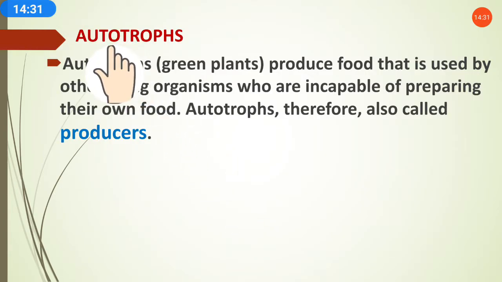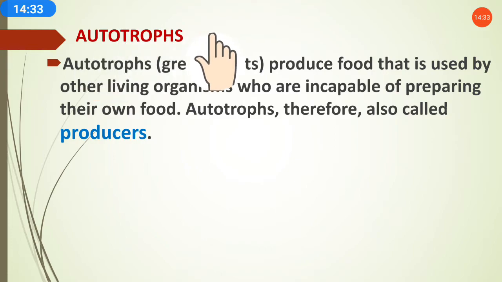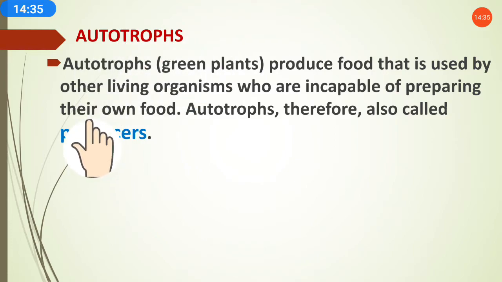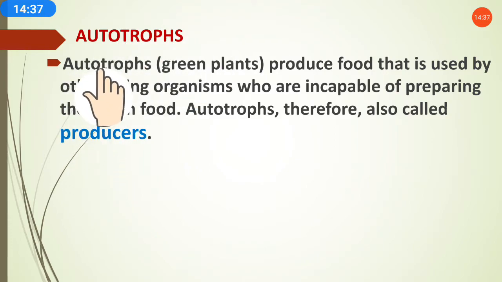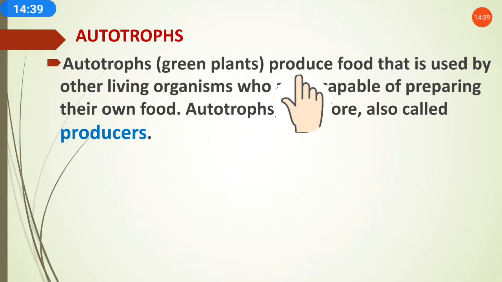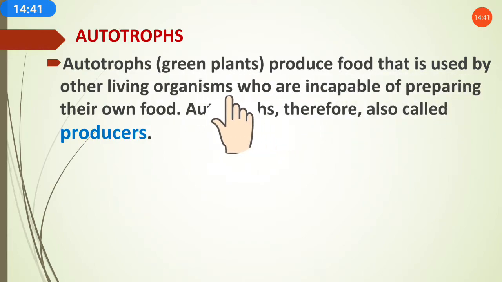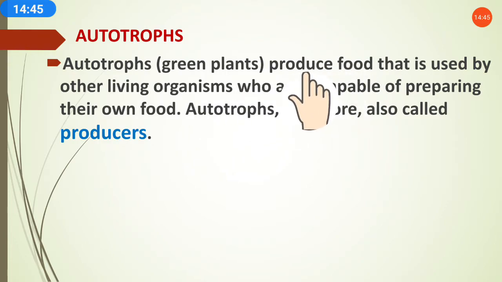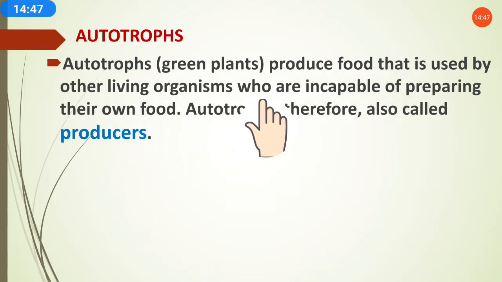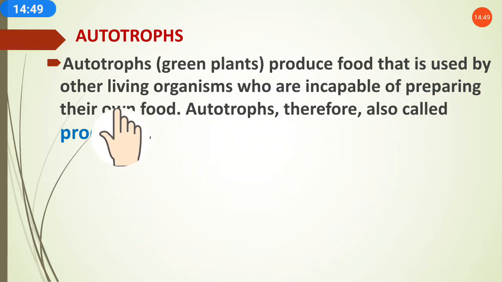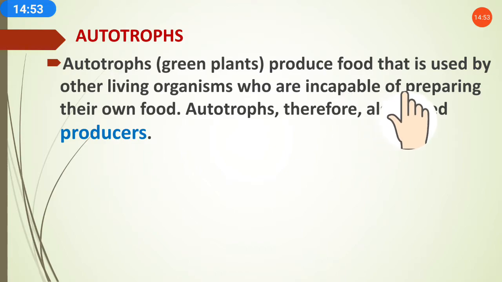So here more detail is given. Autotrophs, as we have discussed, means green plants produce food and that is used by other living organisms. As we know very well, plants are used by other living organisms who are incapable of preparing their own food. Autotrophs are therefore also called producers.